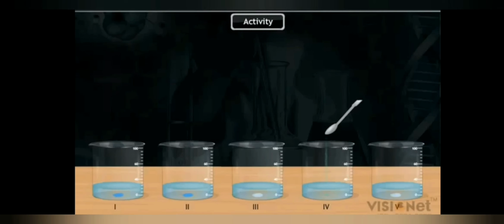Here we have taken 5 beakers and added some amount of water, and in beakers 1 and 2 we have added copper sulfate. Then in beakers 3 and 5 we have added zinc sulfate. In the fourth one we have added iron sulfate. Okay.